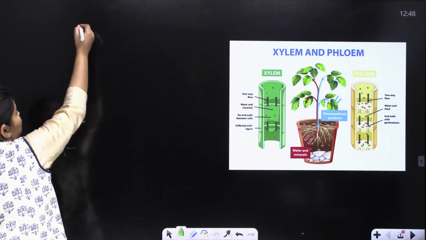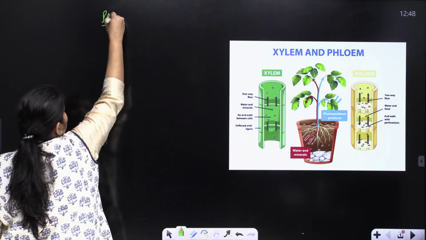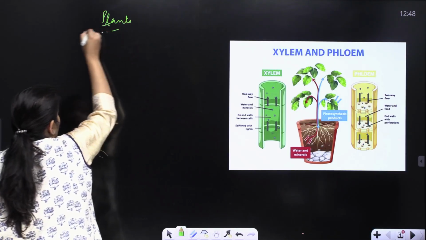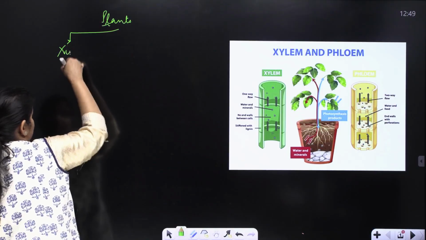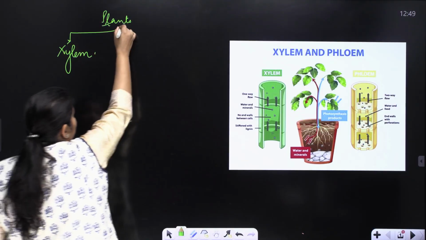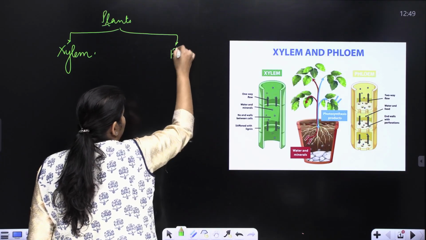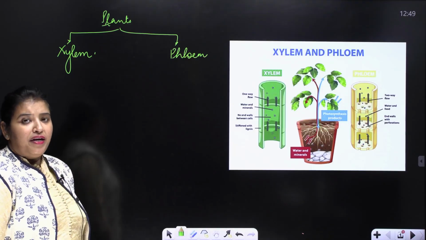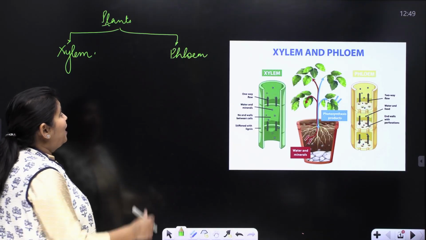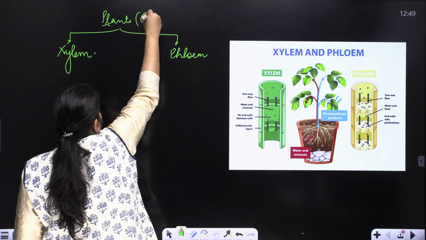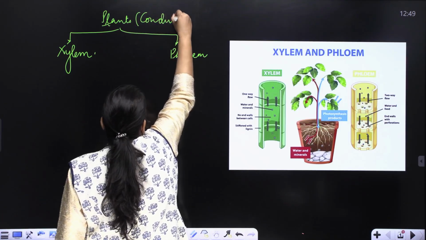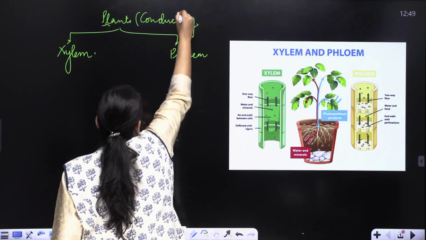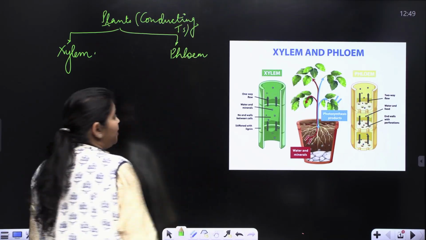The two conducting tissues in case of plants are xylem and phloem. These are the conducting tissues.